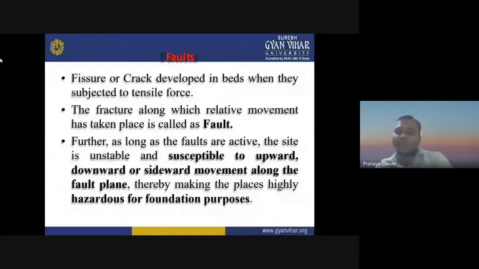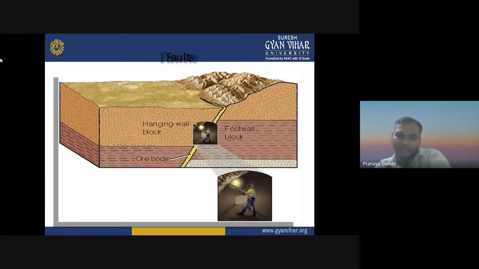The displacement of the rock block. Fault is nothing but a displacement of two rock blocks relative to each other. That is known as the fault. The fracture along which relative movement has taken place is called a fault. As long as the fault is active, the site is unstable and susceptible to upward, downward, or sideward movement along the fault plane, thereby making the place highly hazardous for foundation purposes.